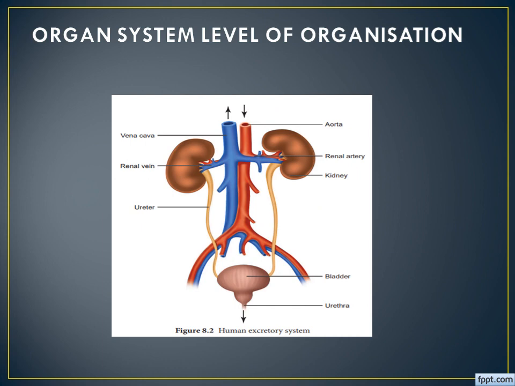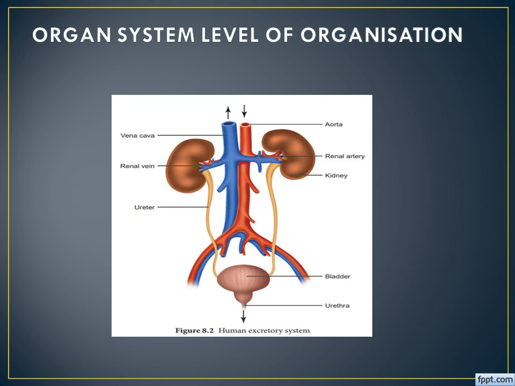Next one, organ system level of organization. Here I displayed one figure. Of course, you may know this is the diagram for the human excretory system, right? The word system means here not only one organ, a group of organs is united together to do the same function.